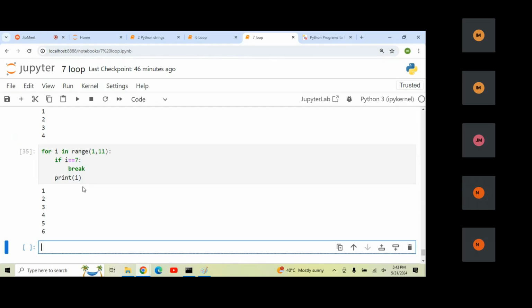Once 7 is reached, nothing is going to print. So this is the use of continue, break, and pass. Pass means you allow all the data. Continue means you block the specific data only, and break means you terminate the entire flow. So as of now, practice all these things and complete all your assignments.